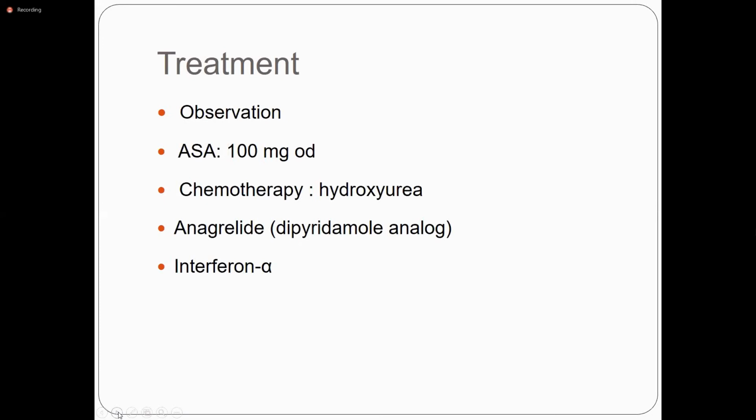What is the action of anagrelide? Anagrelide inhibits phosphodiesterase and phospholipase A2, leading to inhibition of megakaryopoiesis and thrombopoiesis. And interferon alpha, you can give subcutaneously 3 times weekly. And pegylated interferon, you can give 50 to 100 microgram weekly. So these are the treatment options.